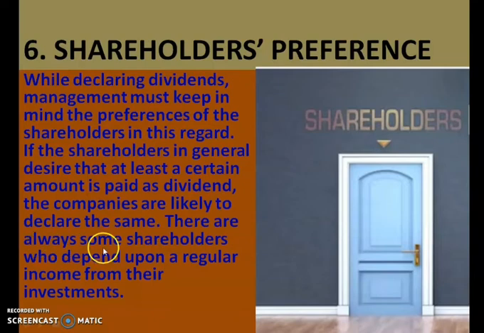There are always some shareholders who depend on a regular income from their investments. So there are shareholders who want a regular income from the cash which they have invested in the company. Dividend is like a regular income for them. So the decision about dividend distribution depends on the shareholders. Preference of shareholders is also considered while declaring the dividend.